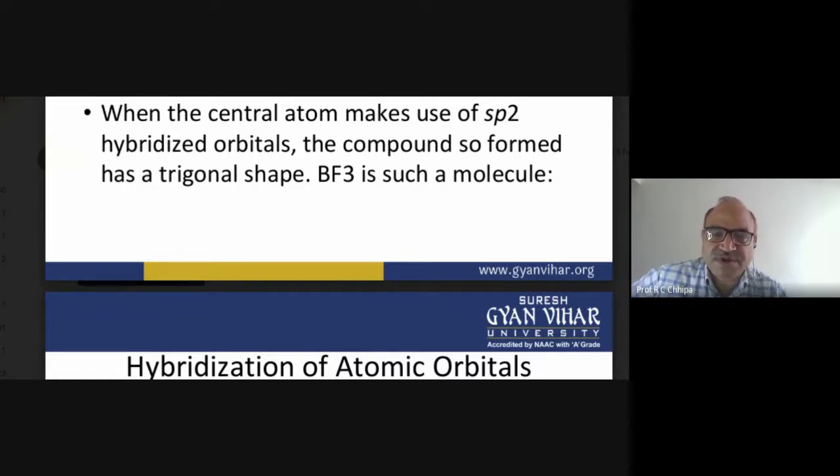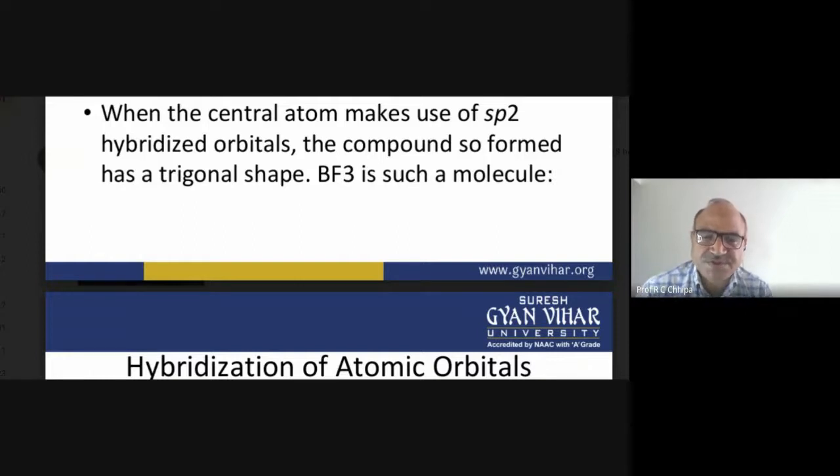So boron combines with fluorine, which is in the last group of the periodic table.